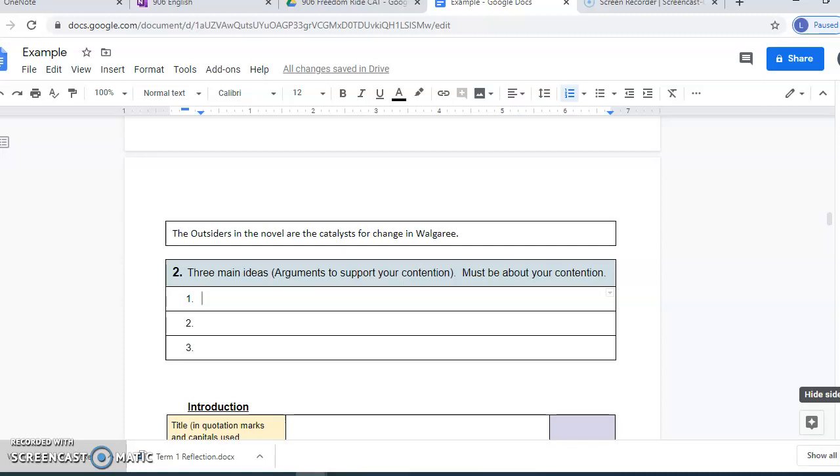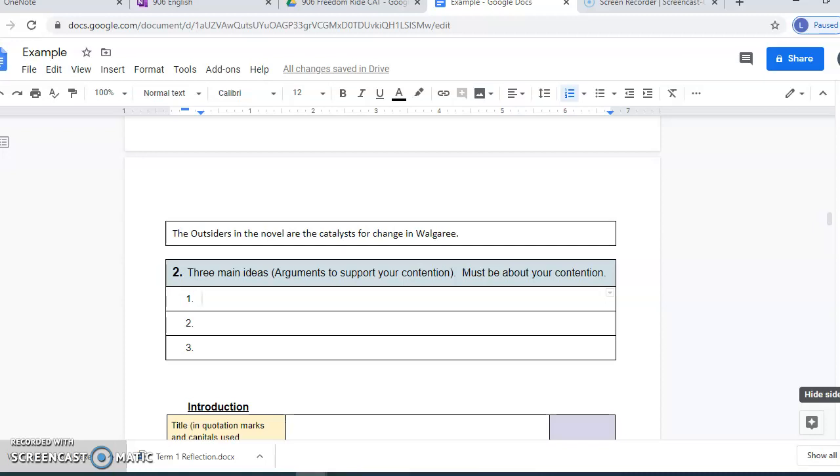So the idea should be fairly general, and that makes up your topic sentence, a general statement, and then in your body paragraph you become more specific by talking about particular characters.